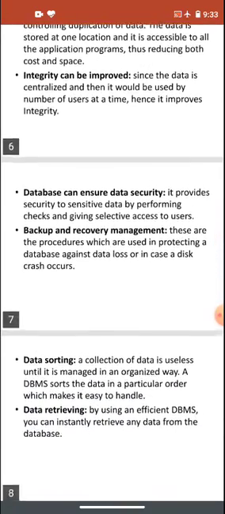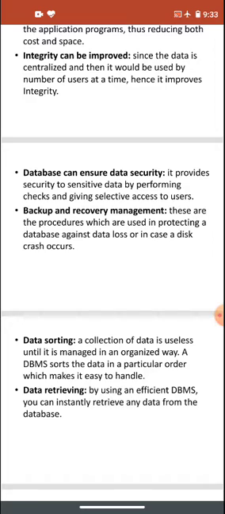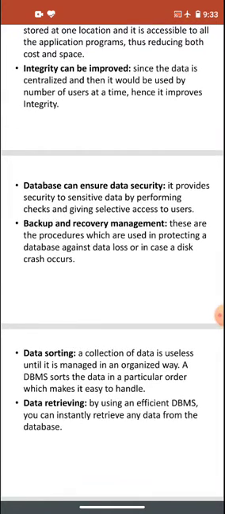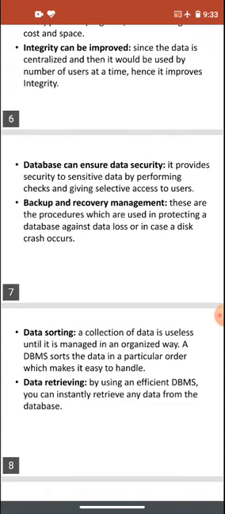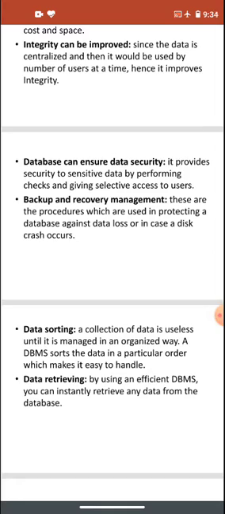Database can ensure data security. It provides security to sensitive data by performing checks and giving selective access to users. As we have studied in network about network security, we have login security and right security, and DBMS also ensures the same security. In DBMS, that security is provided by the DBMS only, and the DBMS gives the login security by which we can put our login ID and password.